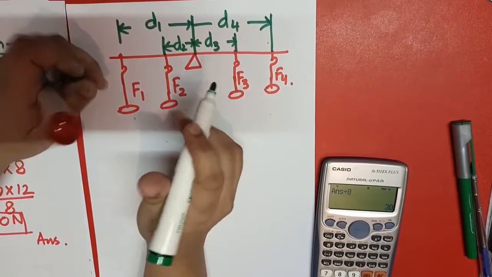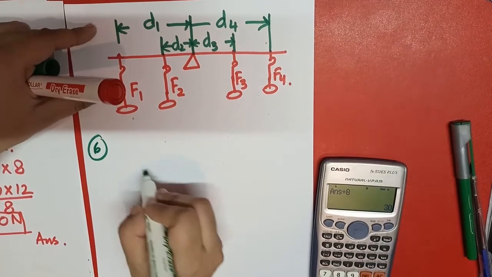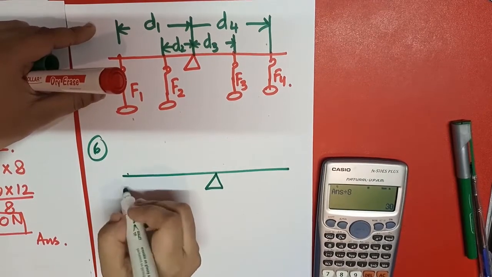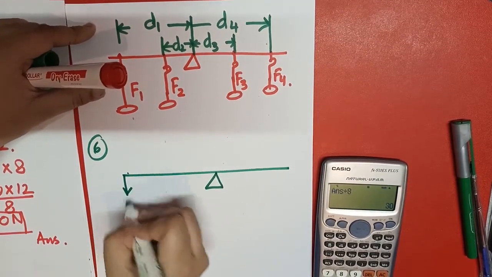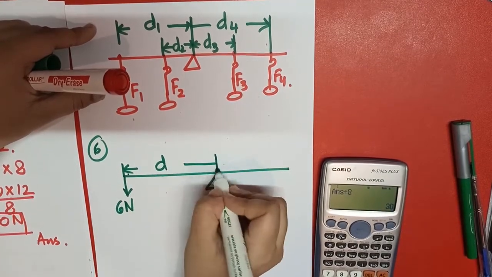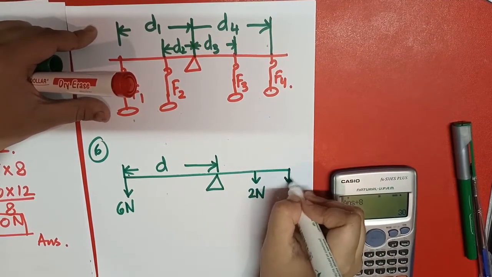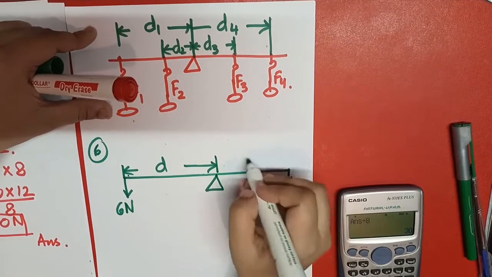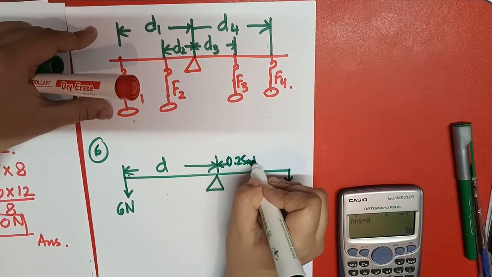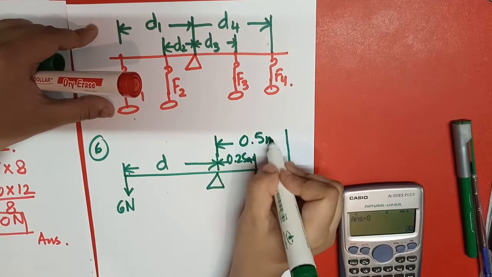For example, I have a question on this topic. This is the fulcrum, and we are having a weight here, this is 6 Newton. Its distance from the center is D, and there is a force of 20 Newton, another force of 5 Newton, and its distance from the center is 0.25 meter, and its distance from the center is 0.5 meter.